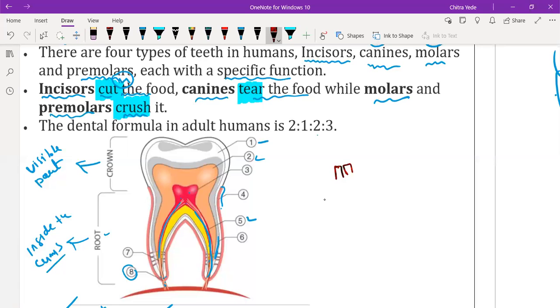In order to protect against the corrosion, the nerve cells provide continuous strength to the tooth. Otherwise, if no nerve cells are present, then the tooth is going to corrode. That's why these nerve cells are present there. The enamel part and tooth part are formed by calcium phosphate and calcium carbonate, so it is basic in nature.